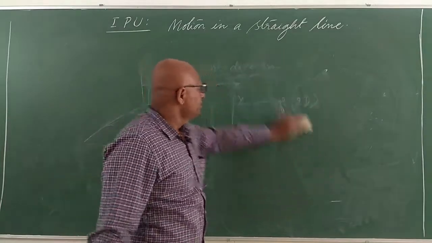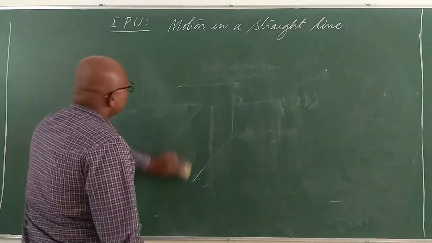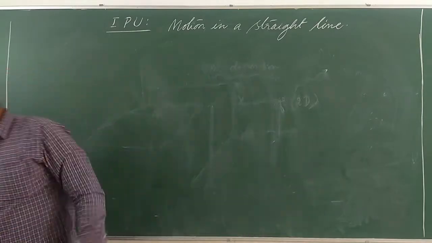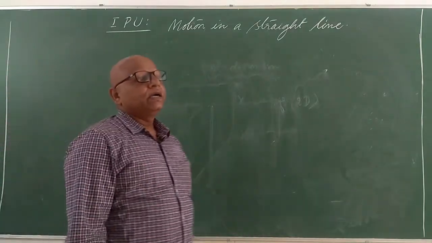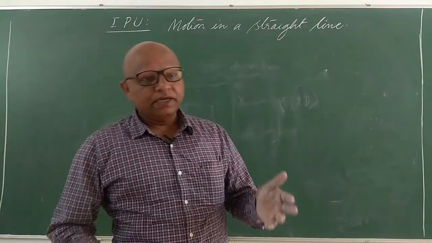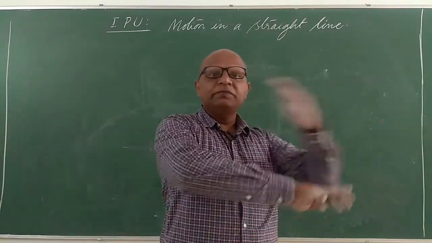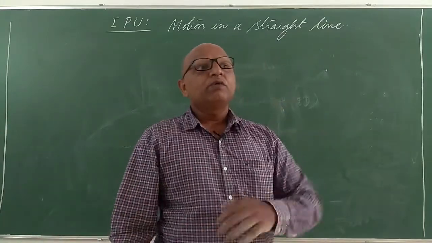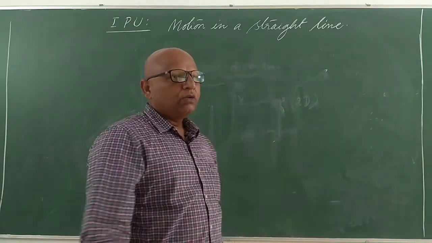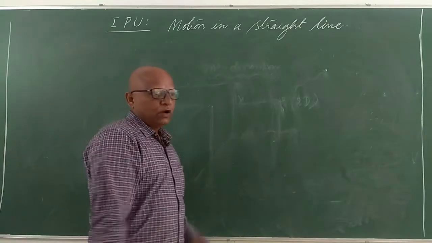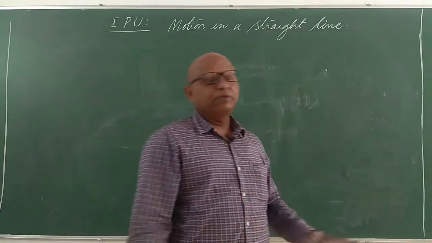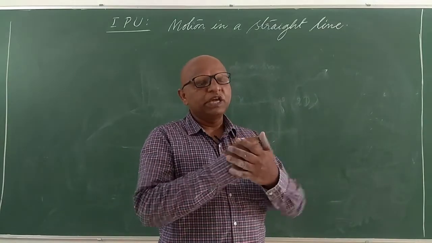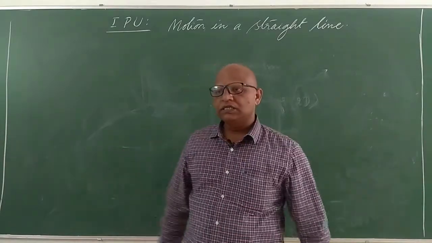Okay, fine. Before understanding motion in a straight line, we will go with what do you mean by position, what do you mean by displacement, what do you mean by velocity, what do you mean by uniform velocity, what do you mean by average velocity, what do you mean by instantaneous velocity, what do you mean by acceleration, and what do you mean by retardation, what do you mean by uniform acceleration, what do you mean by variable acceleration, what are the equations of motion. So all these things will come.